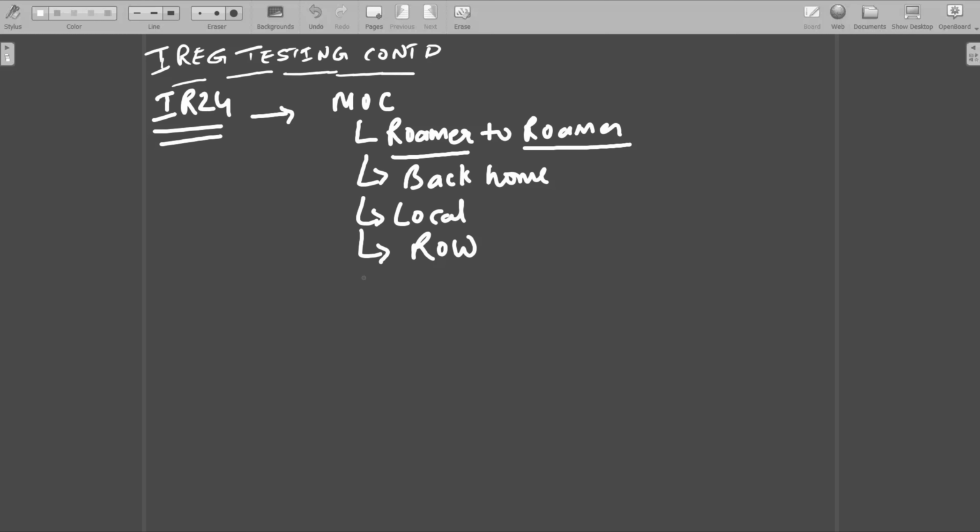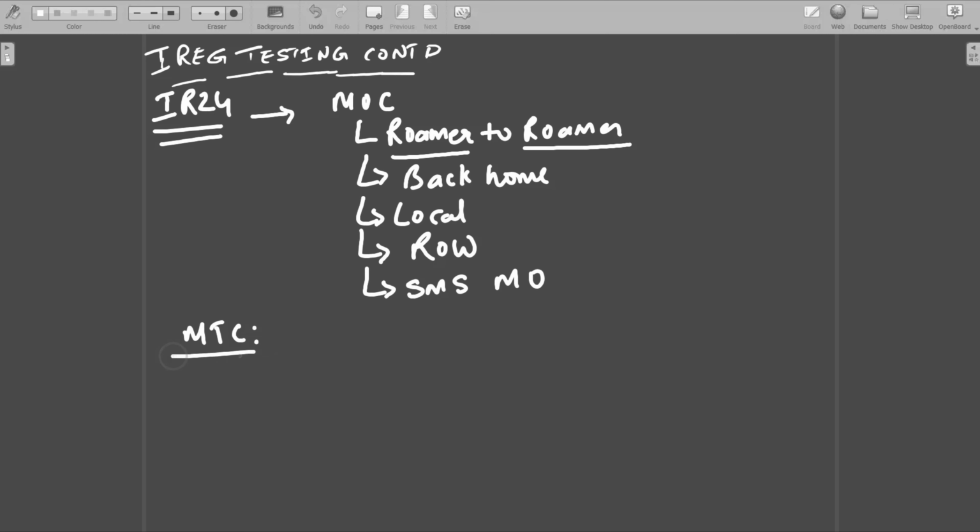And as usual, the normal SMS MO, and in some situations they will test the SMS MT also. But nowadays it is not tested. Why? Because anyhow SMS MT is a terminating message, just like an acknowledgement that has been tested. So these are the basic call scenarios that are tested for MOC.